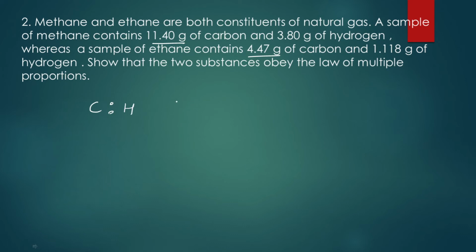पहले हम लोग mass ratio ले रहे हैं for the first compound. Carbon is 11.40 upon 3.80 is hydrogen.